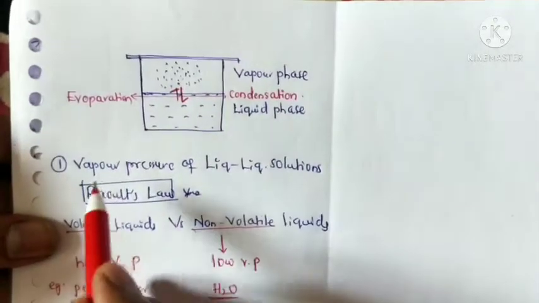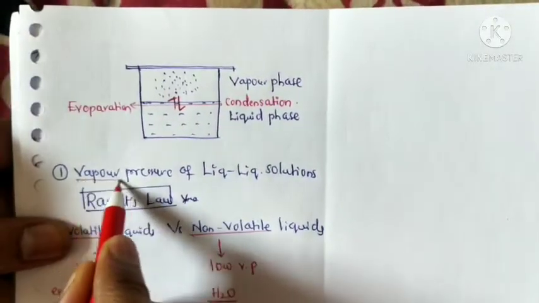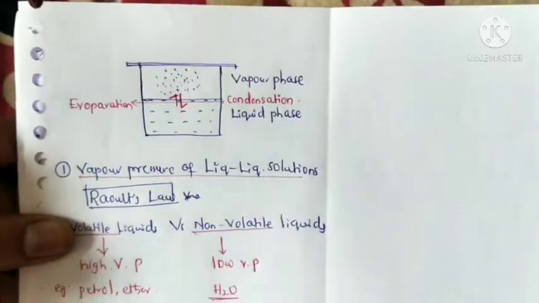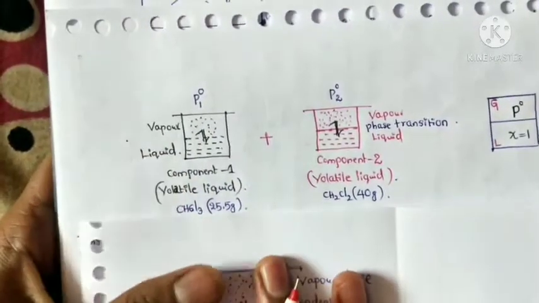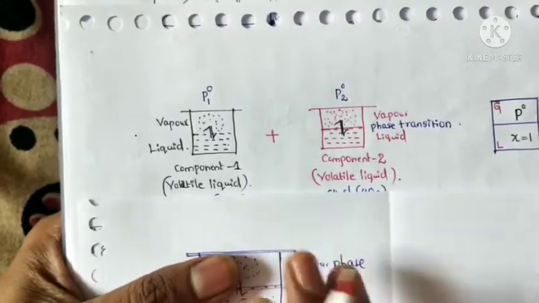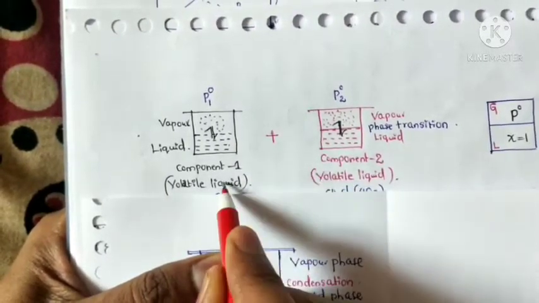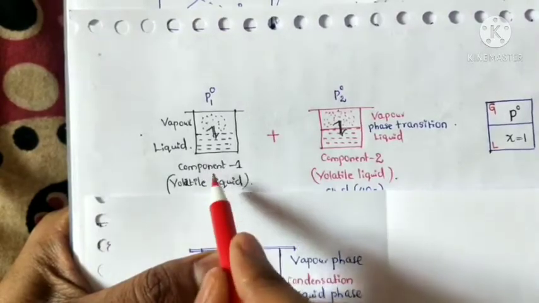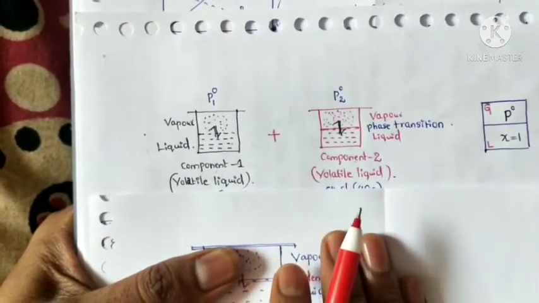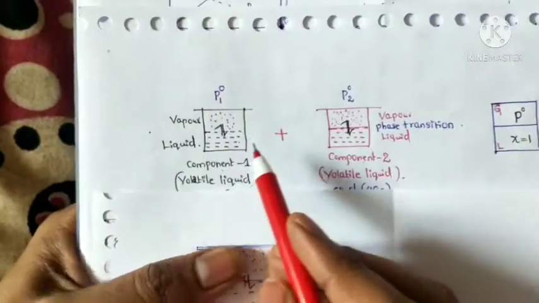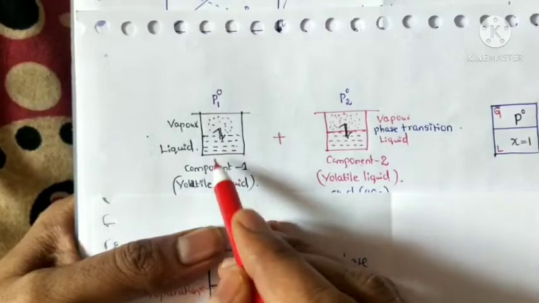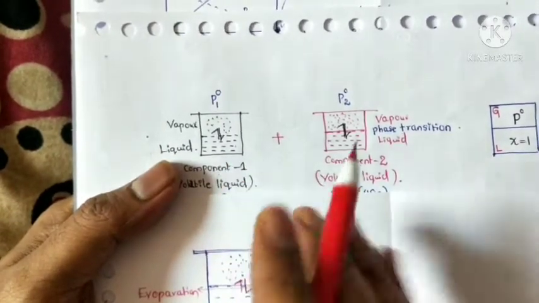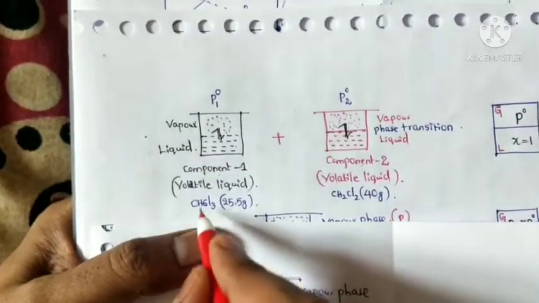So now we will discuss how to determine the vapor pressure of liquid solutions. Both are volatile liquids. For example, we take two liquids, both volatile, component 1 and component 2. What happens here? If we take a pure volatile liquid, for example chloroform,